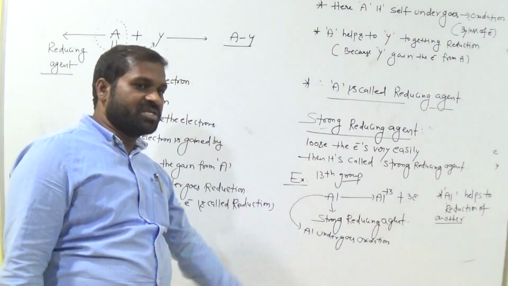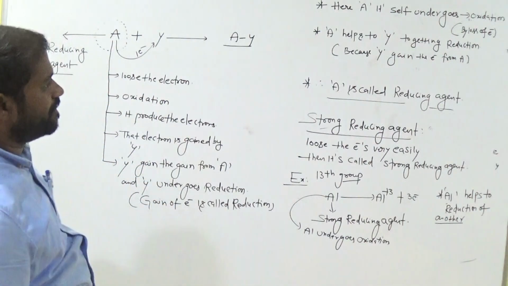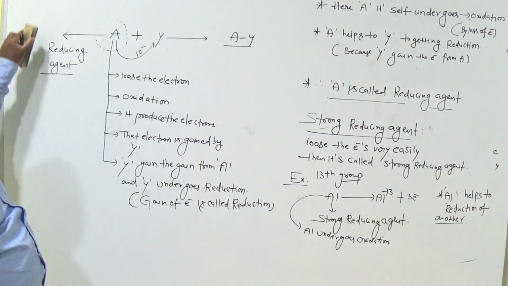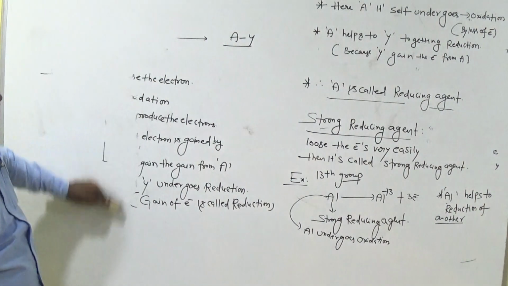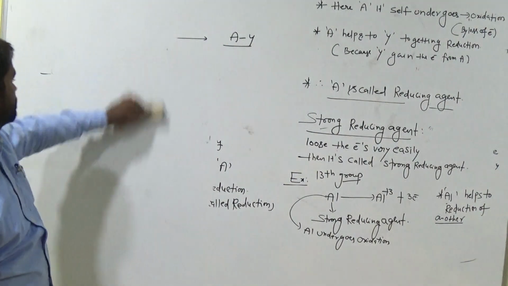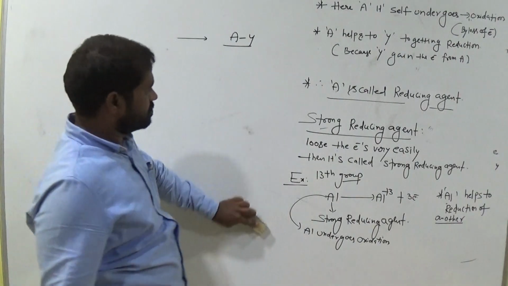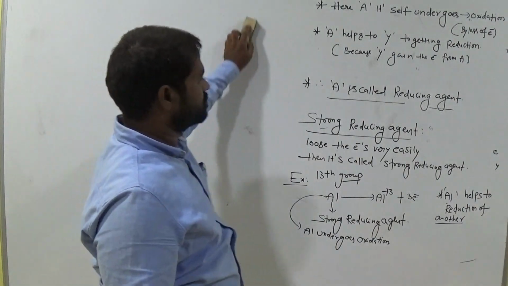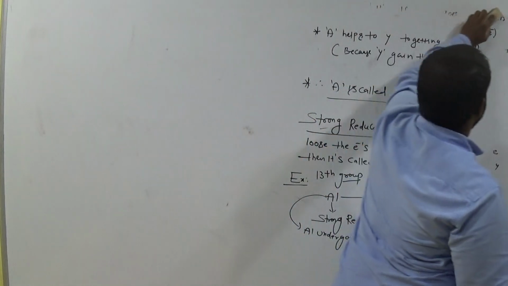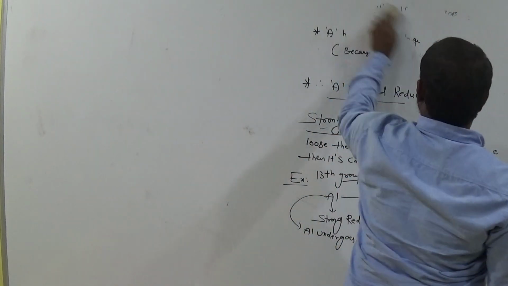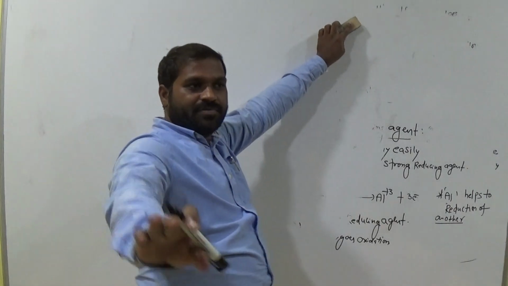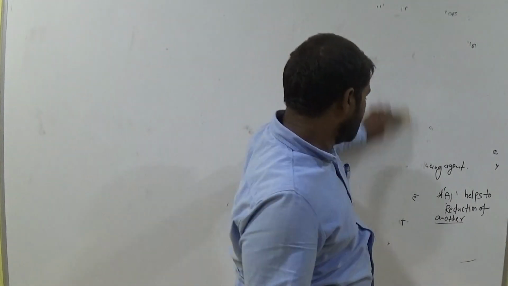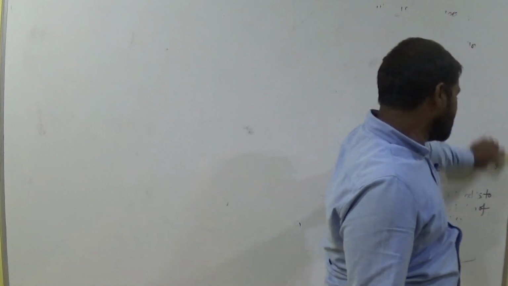Itself undergoes oxidation. Clear everyone? So is it clear for all of you regarding reducing agent? Let's go for oxidizing agent.